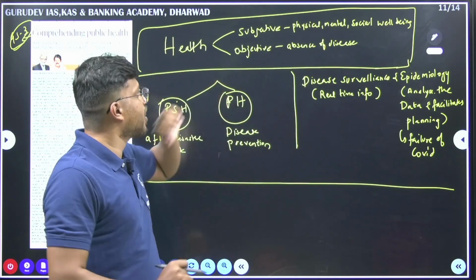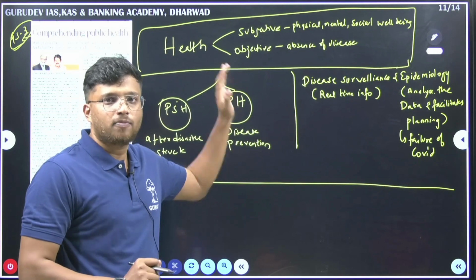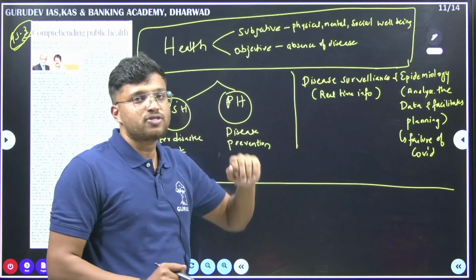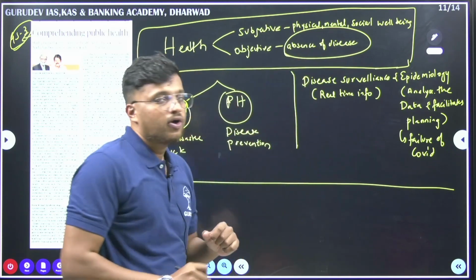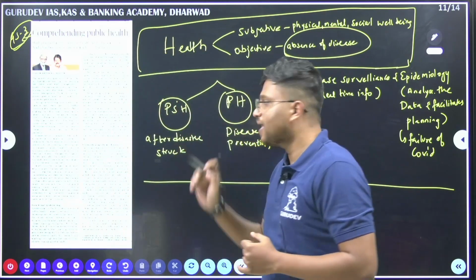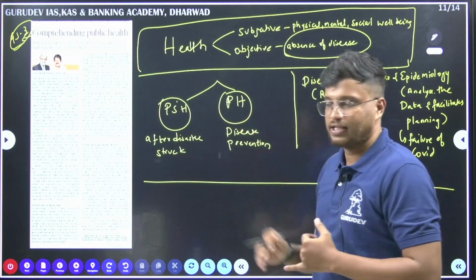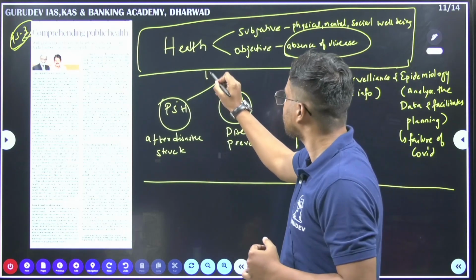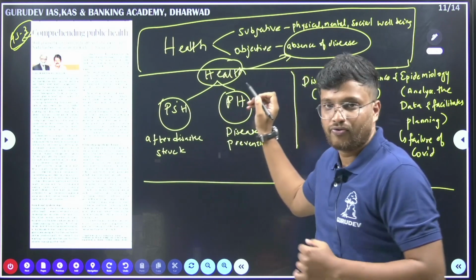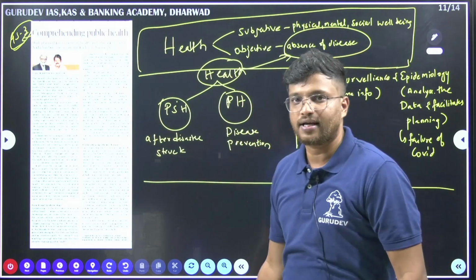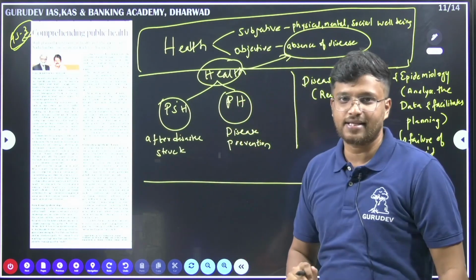And when we look at it objectively, health is the absence of disease. We are looking at it objectively in this article. We are studying the absence of disease in this article.